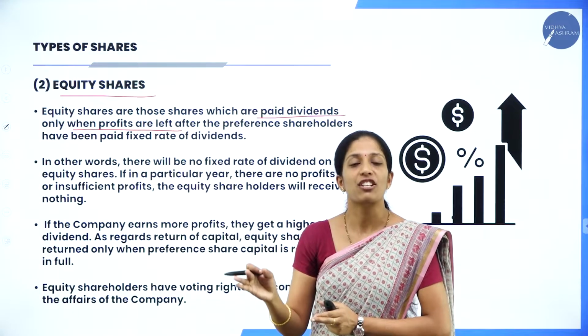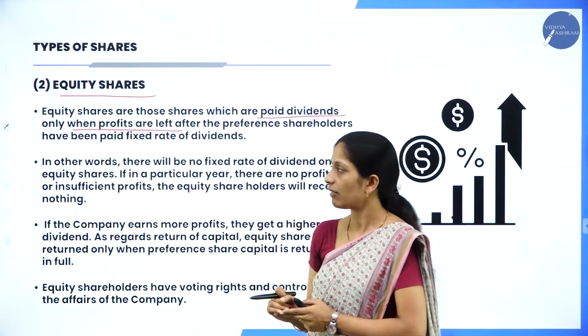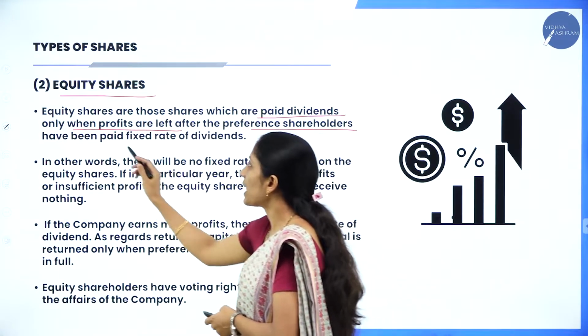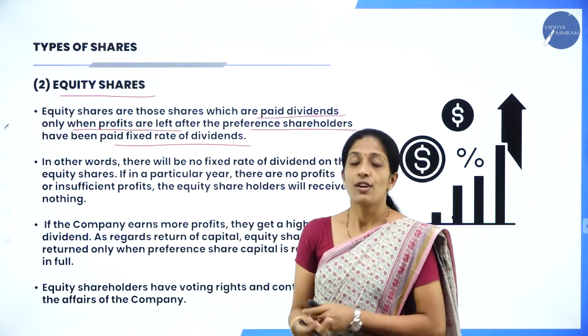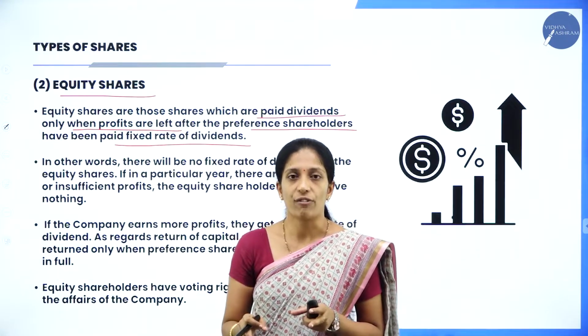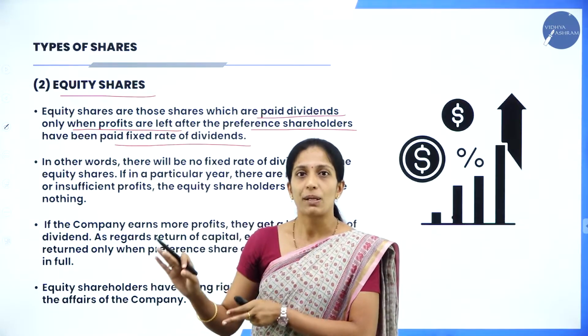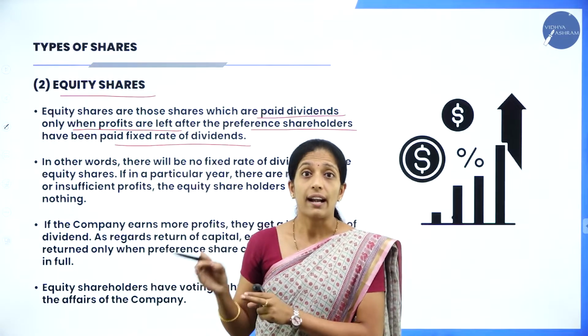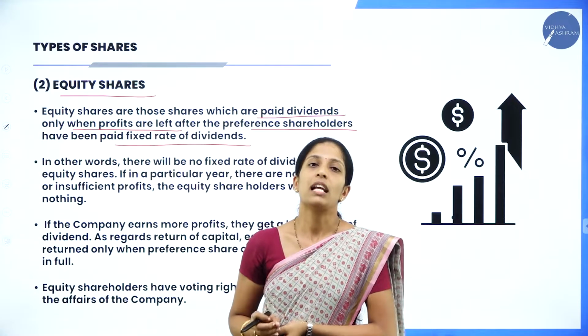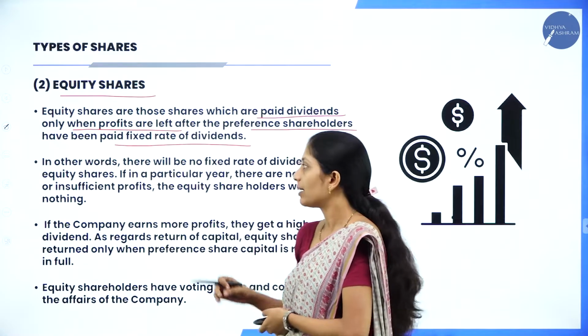Only then will the equity shareholders be paid the dividend, after the preference shareholders have been paid the fixed rate of dividend. As I told you, whenever the organization earns profit, first payment will be made to the preference shareholders, and after that if any amount is left, the equity shareholders will be paid.